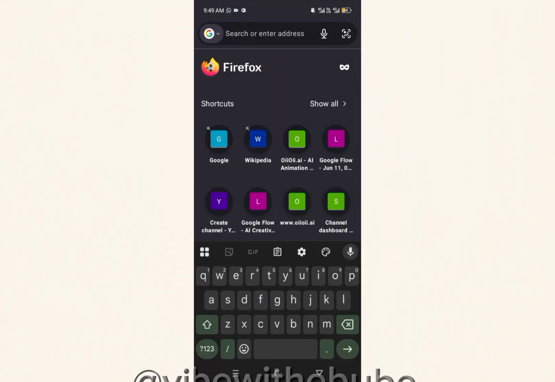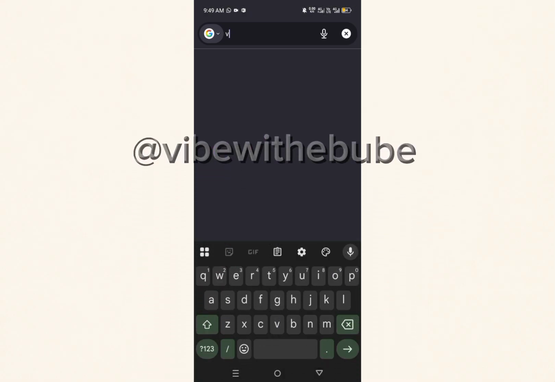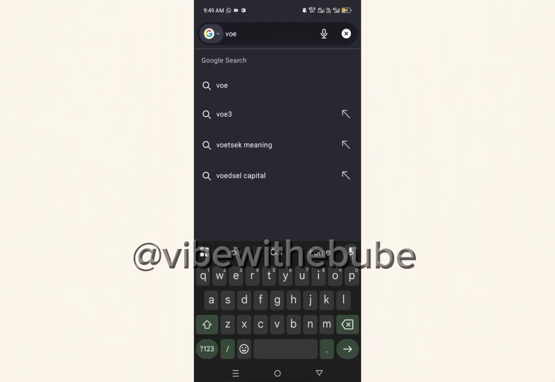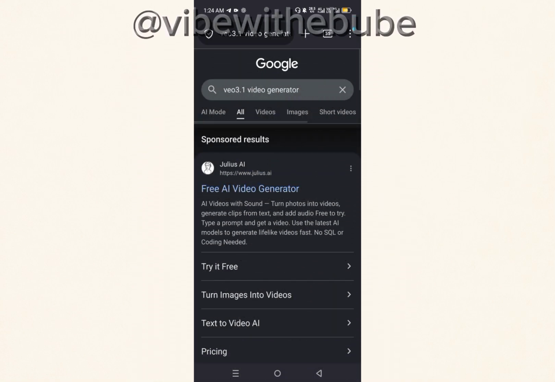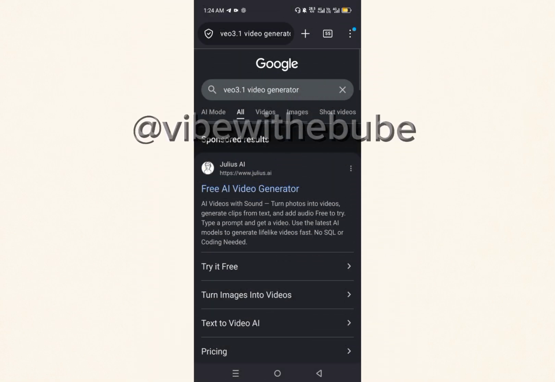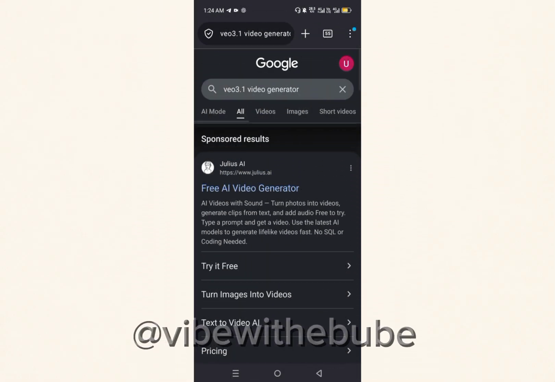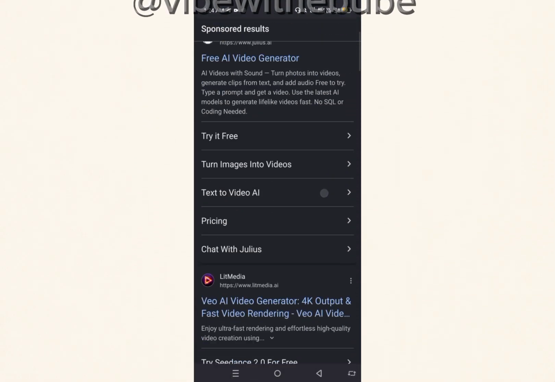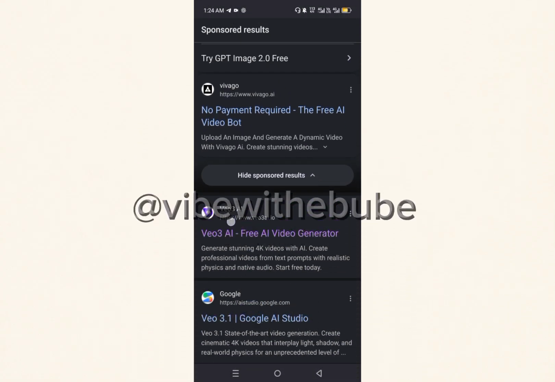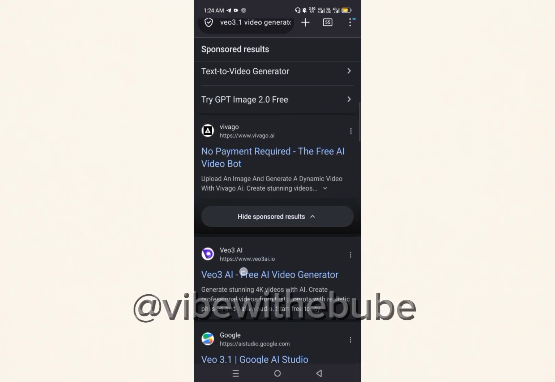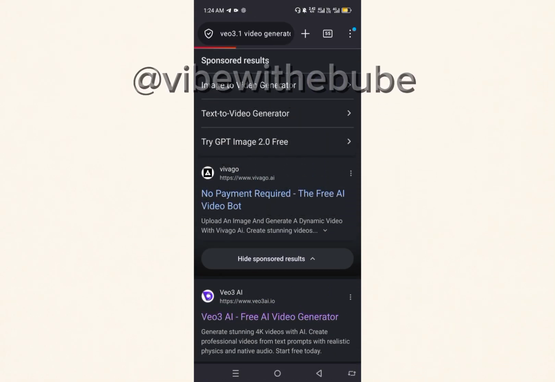Now head over to the search bar. When you get to your search bar, type exactly what you are seeing on the screen: Veo 3.1 video generator. When you type, go ahead and send it. I have sent mine. When you send yours, just search for the website. Do you see this Veo 3 AI? This purple and white one is the one we'll be going with. Now go ahead and click on it.